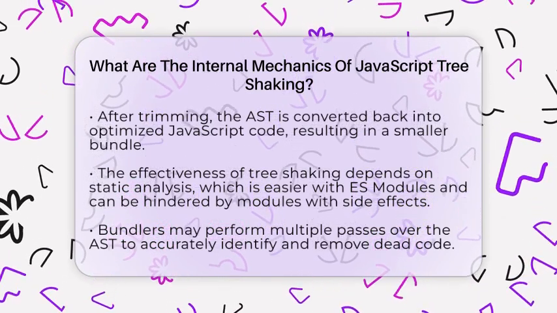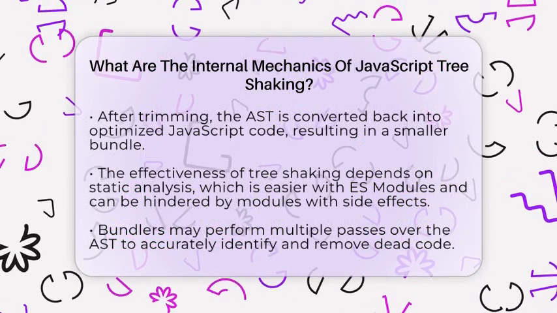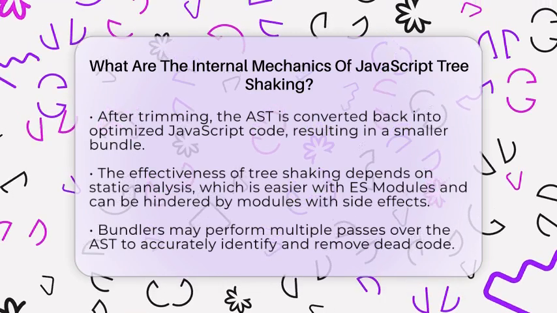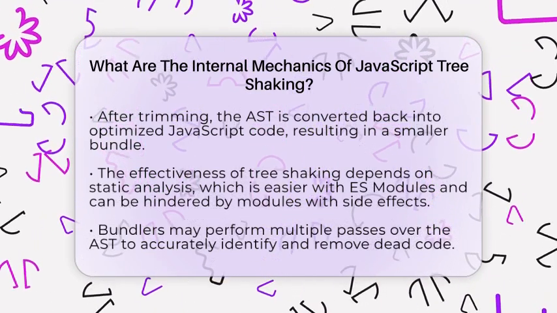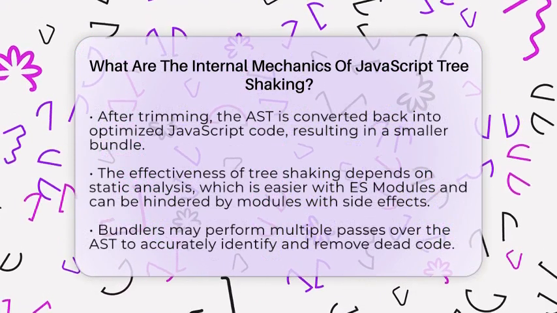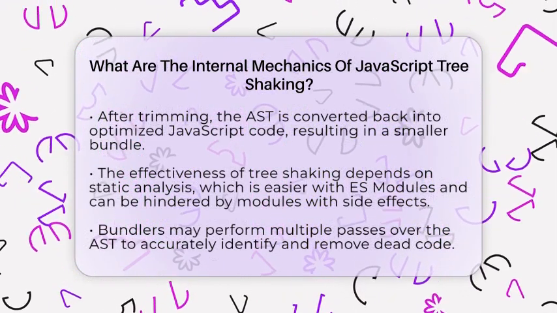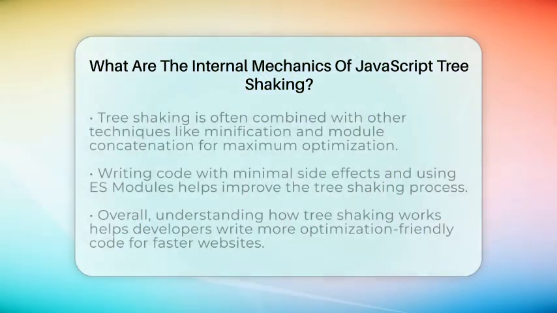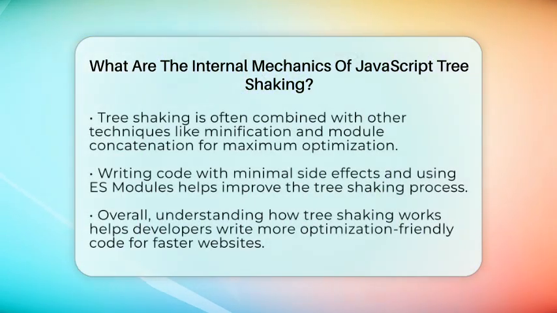Some modules might have side effects, which are actions that run just by importing them, like changing global variables. Bundlers use a side effects flag in the package metadata to decide if they can safely remove unused code from those modules. Sometimes, the bundler runs multiple passes over the AST. The first pass gathers all declarations, the second marks usage, and the last removes dead code. This process ensures accuracy. Tree shaking often works alongside other optimization techniques like module concatenation and minification. When combined, these methods produce a very small and fast bundle.